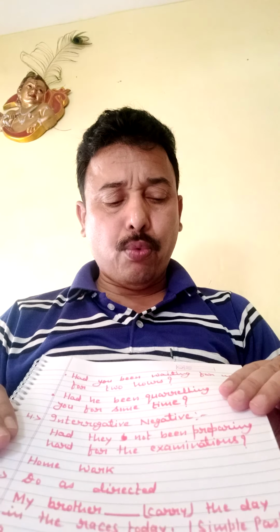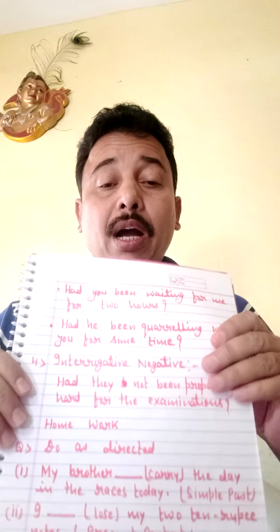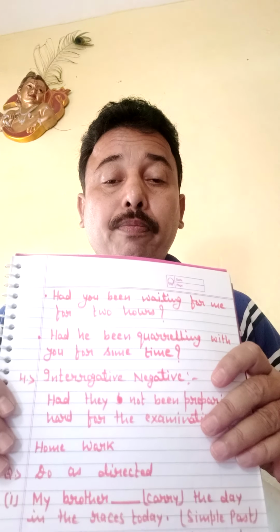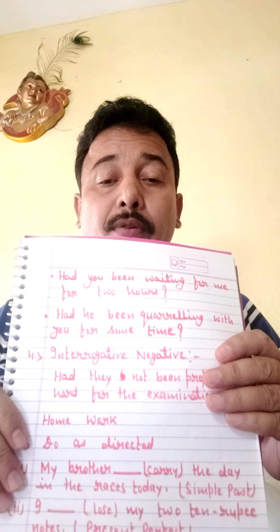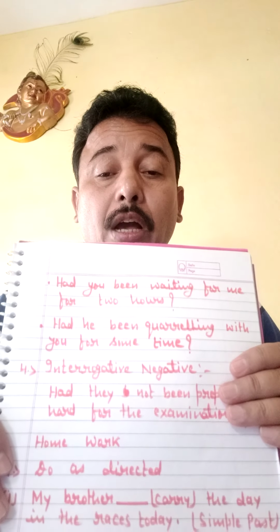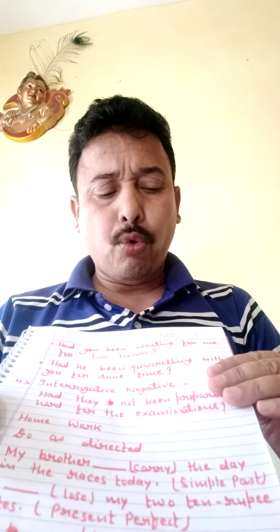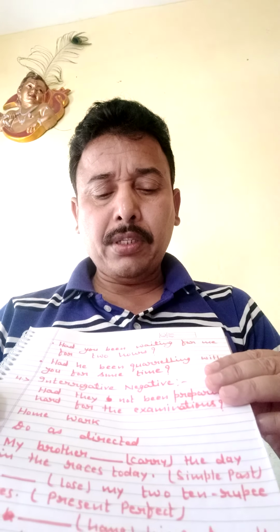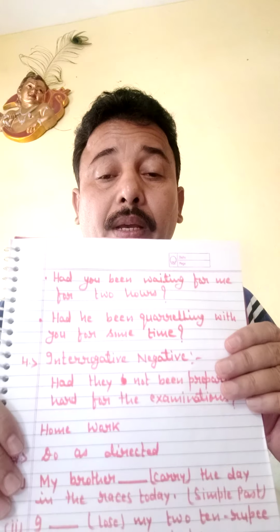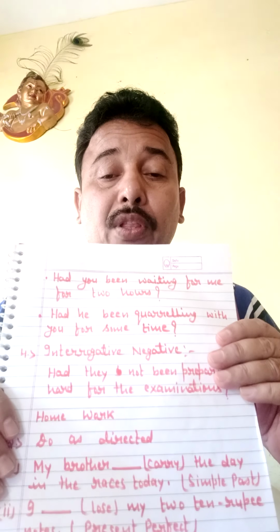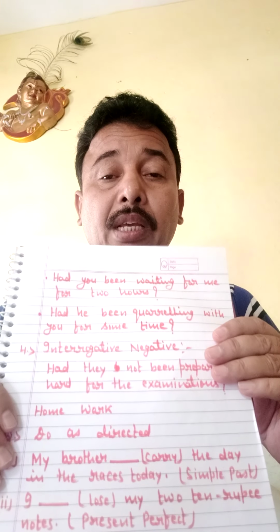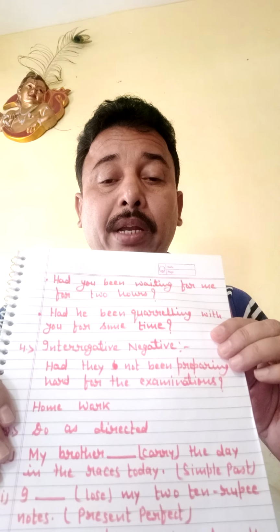Had you been waiting for me for 2 hours? Now another: had he been quarreling with you for some time? These two are examples of interrogative.